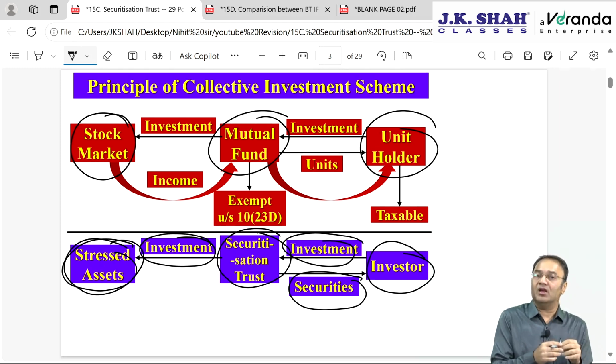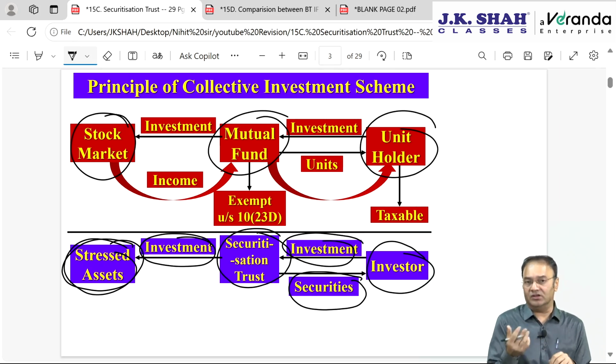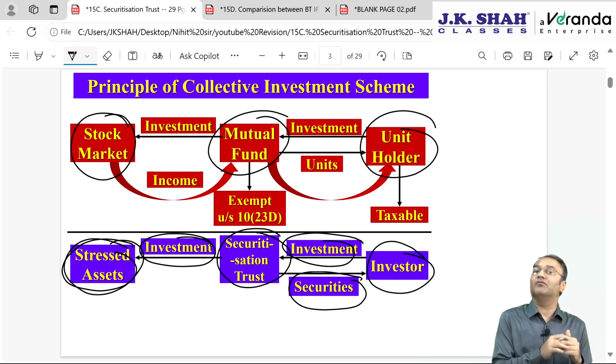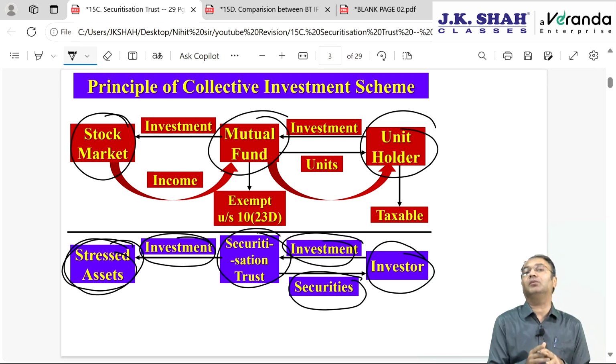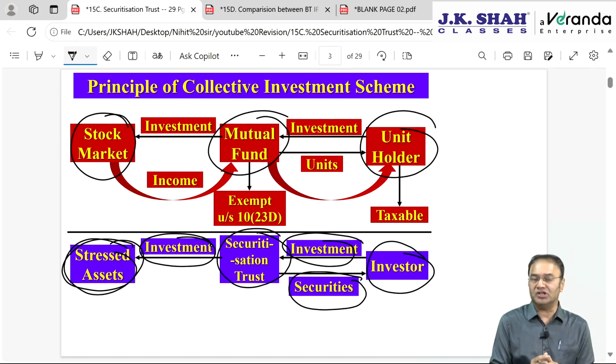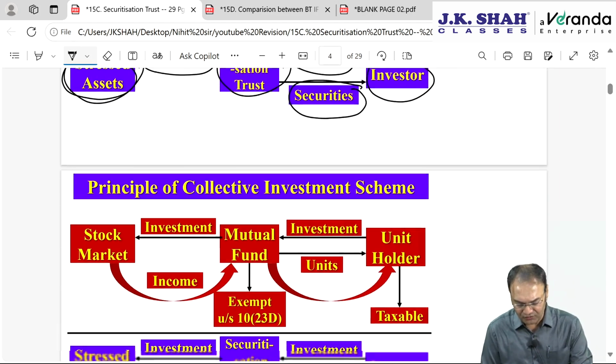Punjab National Bank is finding it impossible to recover anything. So they will sell it off for 3,000 crore. That's something better than nothing. And these people will purchase for 3,000 crore with the intention that by paying 3,000 crore, we will be able to recover at least 4,000 crore from Mehul Choksi, Nirav Modi, etc. So for example,